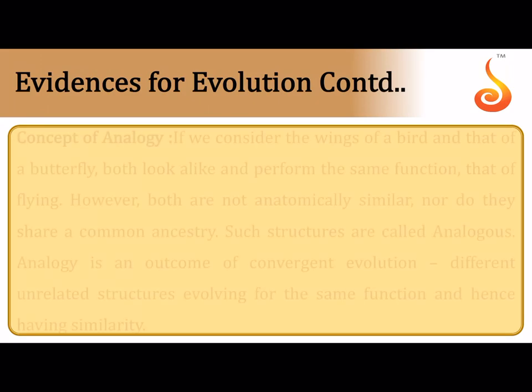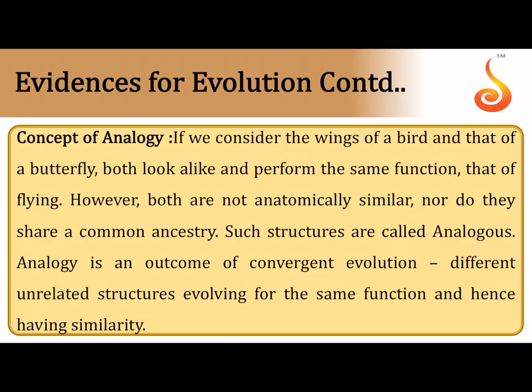So divergent evolution is the same thing that we were discussing now, and opposite to homology is analogy, where you have structures which perform similar function but they are anatomically very, very different. They may not necessarily look alike. They are performing the same function but they are not anatomically similar.